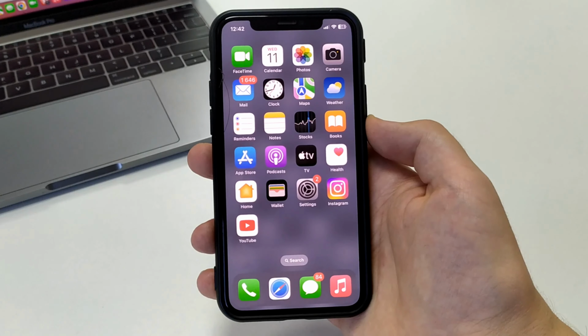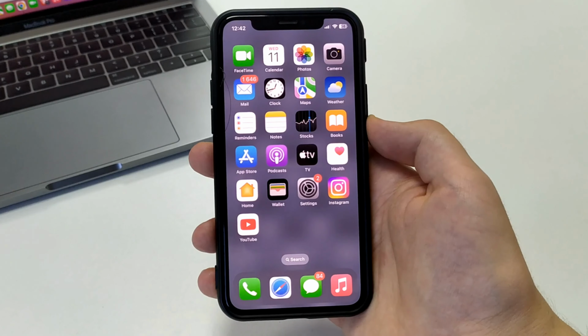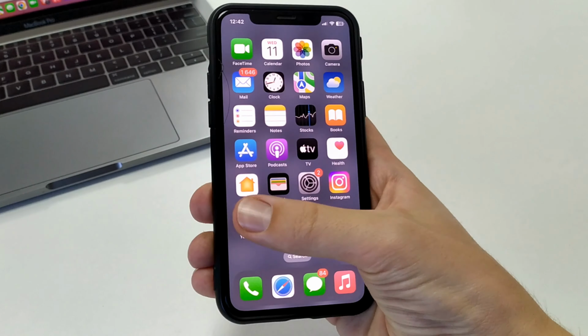Let's get started. This method works both on computer and on any mobile devices. I will show on iPhone. And you can do it wherever you want.